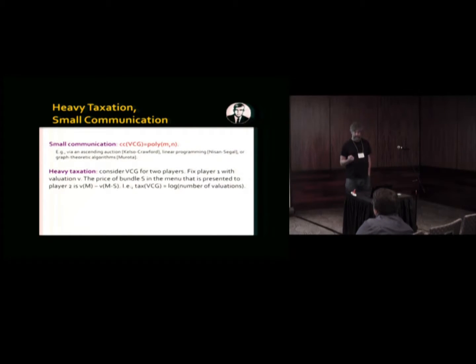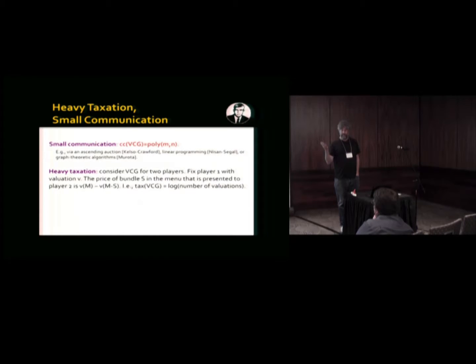So what are the menus that are presented to me? Basically, I would need to pay my externality on the other guy, which means the difference between his value for everything and his value for what he gets. So that means that for any possible valuation of the other guy, I have to be presented with a different menu. And now the question is, how many possible valuations do you have in that gross substitute class?